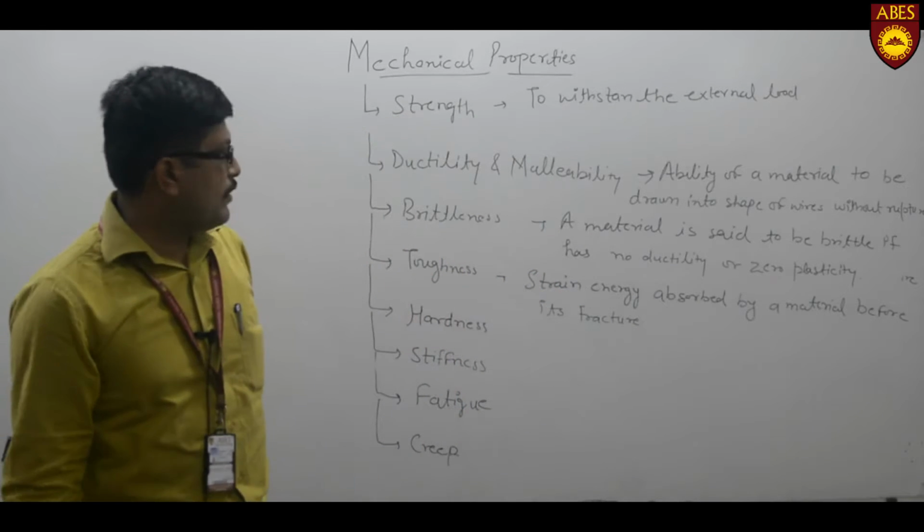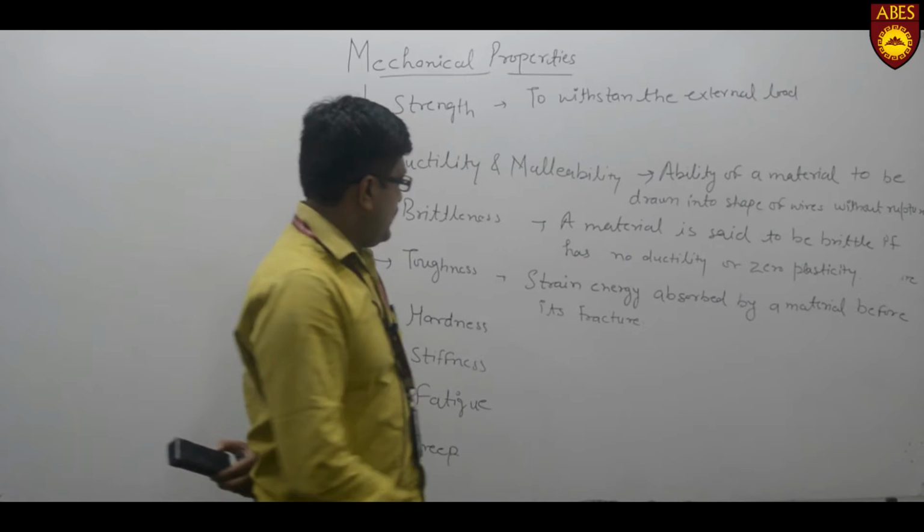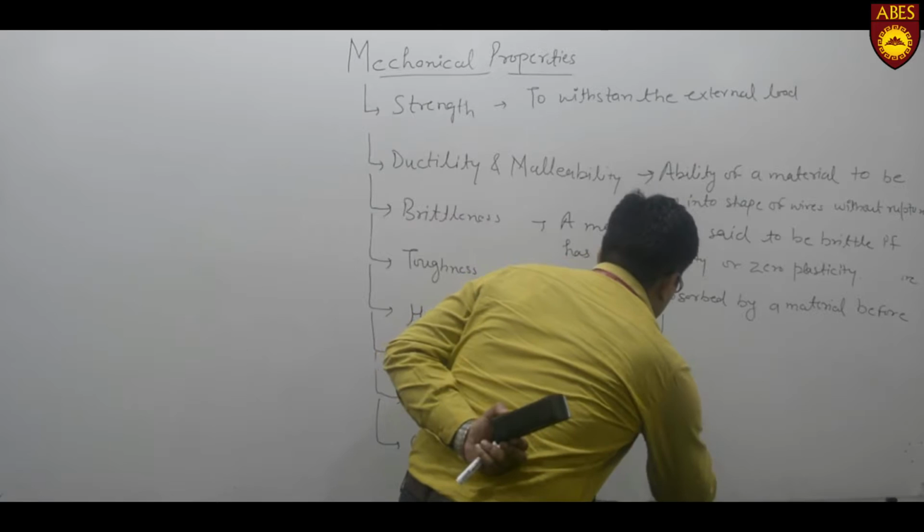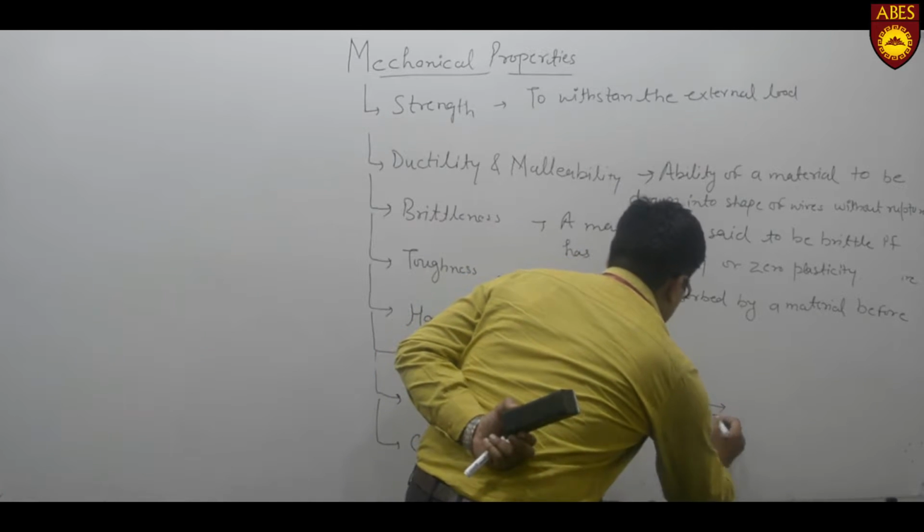So this is known as toughness. Now if we want to calculate it, then the area under the stress strain curve will give you the toughness.